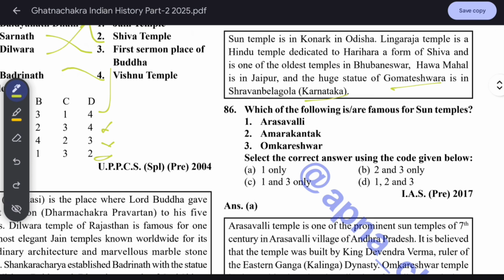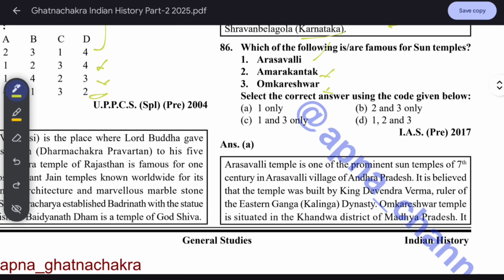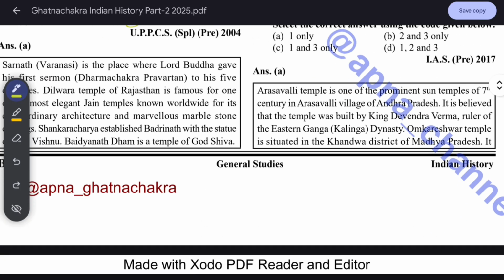Which of the following are famous for Sun temple? Which one? It's Arasavalli, and this is not one. Arasavalli temple is one of the prominent sun temples of 7th century in Arasavalli village of Andhra Pradesh. It is believed that the temple was built by King Devendra Varma, ruler of the Eastern Ganga Kalinga dynasty. Omkareshwar temple is situated in the Khandwa district of Madhya Pradesh.